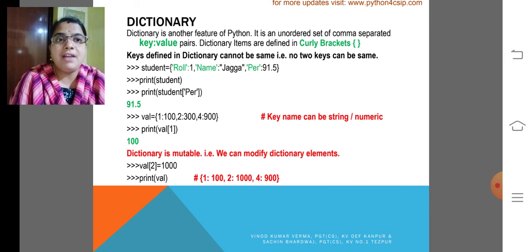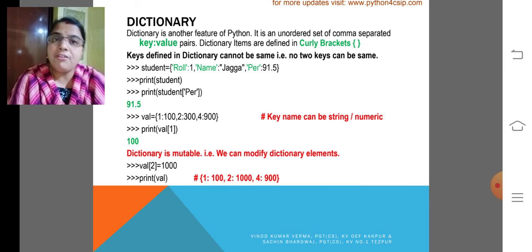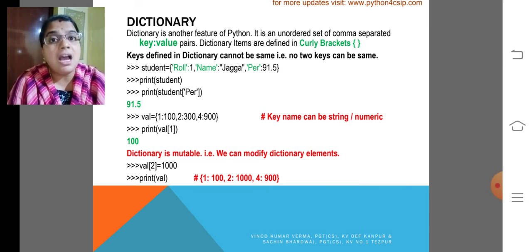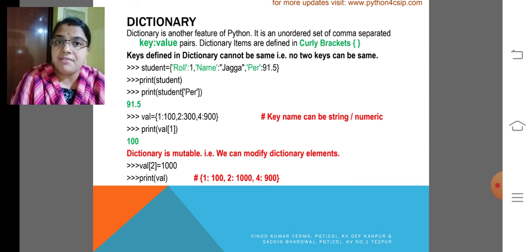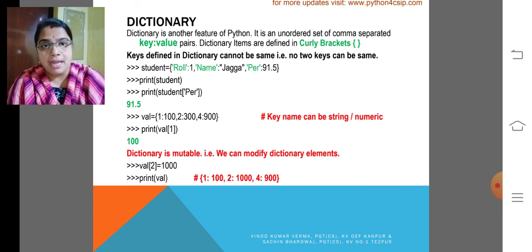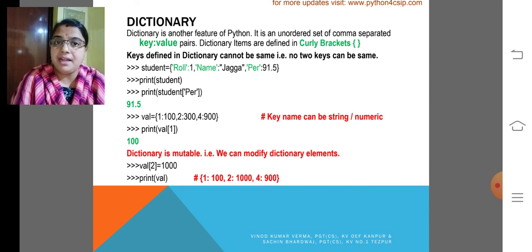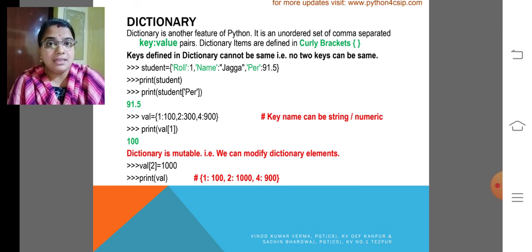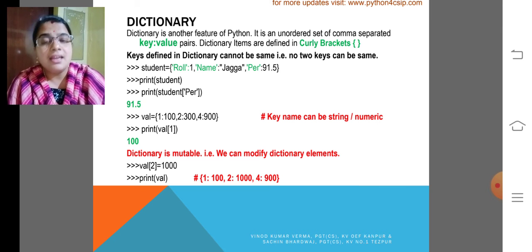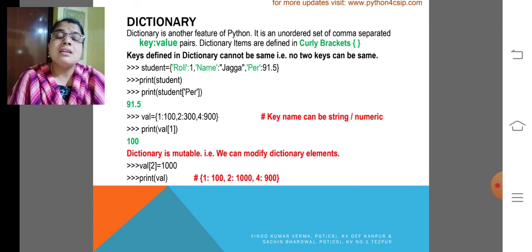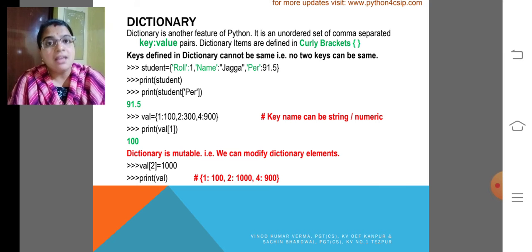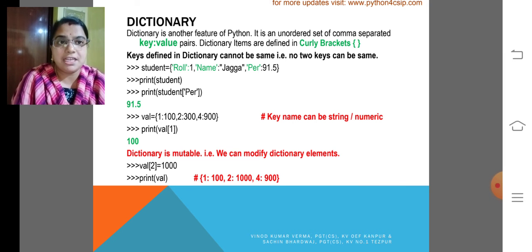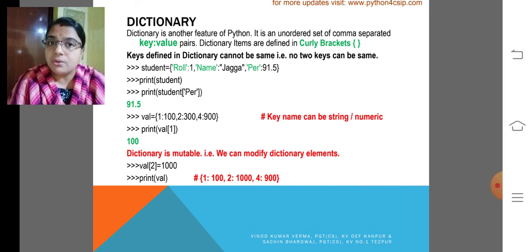Dictionary items are defined in curly brackets or flower brackets. How are the list items defined? In square brackets. How are the tuple elements defined? In parentheses. Whereas in a dictionary, we have to use only curly brackets. Keys defined in the dictionary cannot be the same. It is like indexing only. A key should not be repeated in the same dictionary. No two keys have the same value.